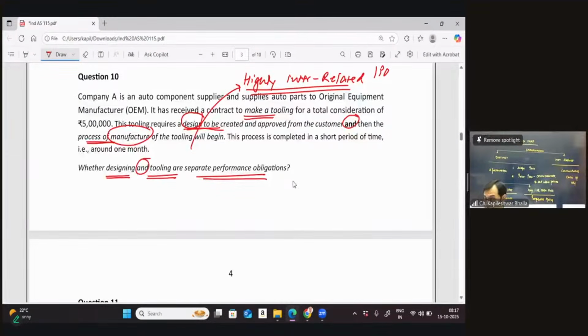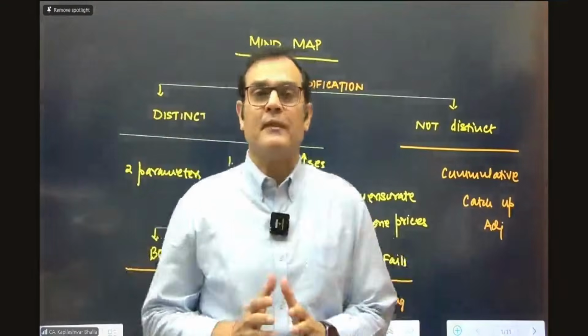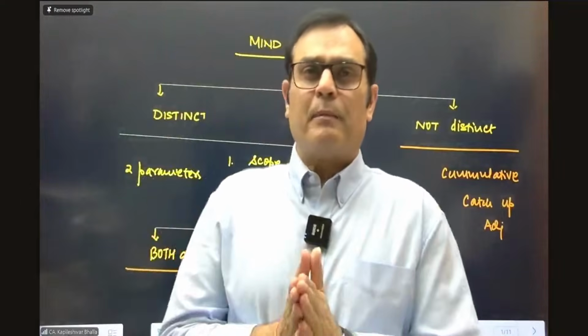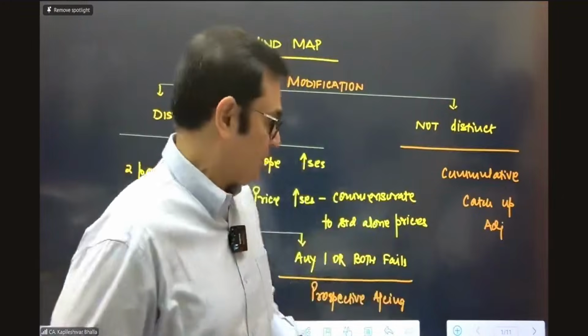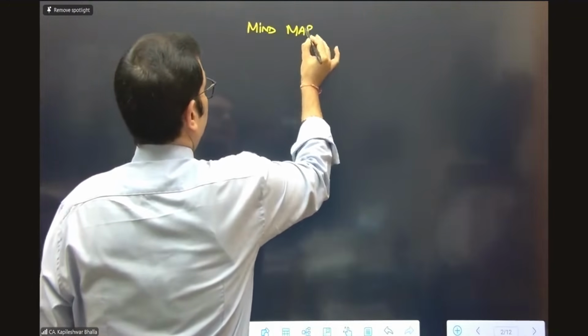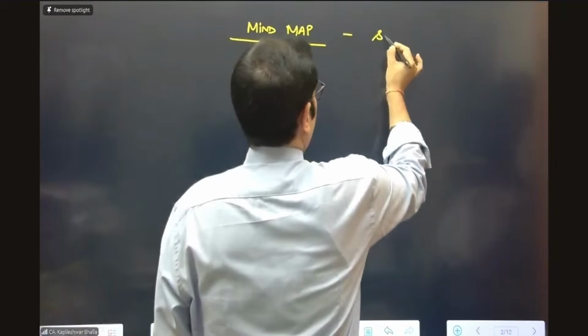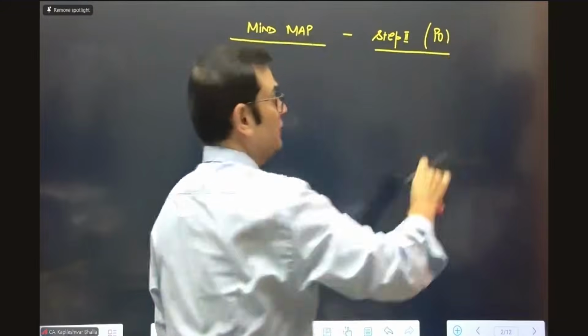I'm just going to stop sharing the screen again to make some quick dots and connect the dots back out here. So I'll come back on the agenda and connect the dots once again. Now if I try to map my mind on step number 2, I'll quickly make a quick mind map chart so we can connect the dots as I did for the earlier version as well. This is in terms of step number 2, where we're looking at identification of the performance obligation.